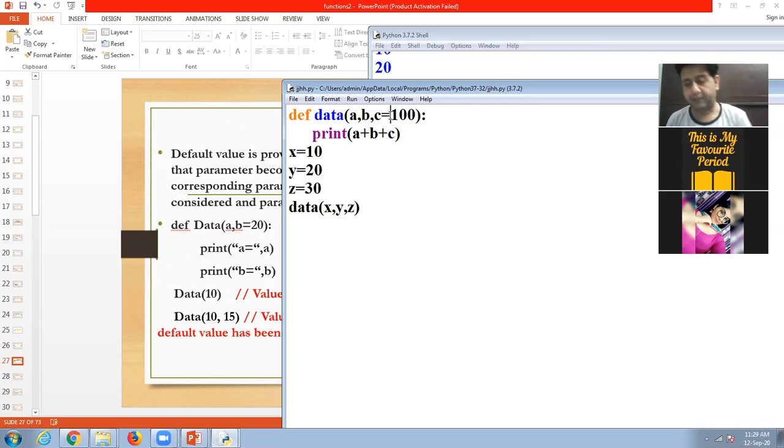But remember one thing, there are some rules regarding default values. If I give the default value to a, then I will have to give the default value to b as well as default value to c. It means all the variables to the right side of the variable to which we provide the default value must have default values. Suppose we are giving default value to b, then we will have to give the default value to c, otherwise it will generate an error. Look at here.